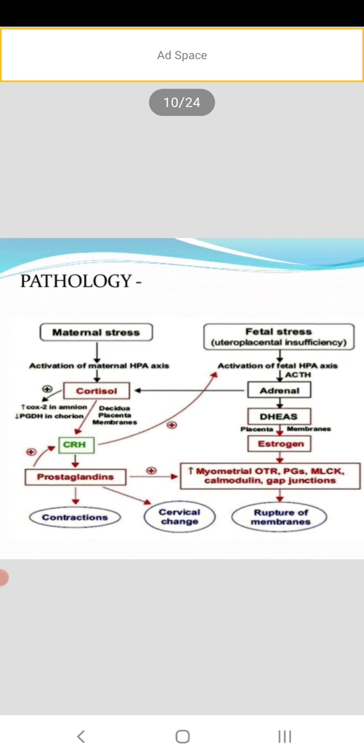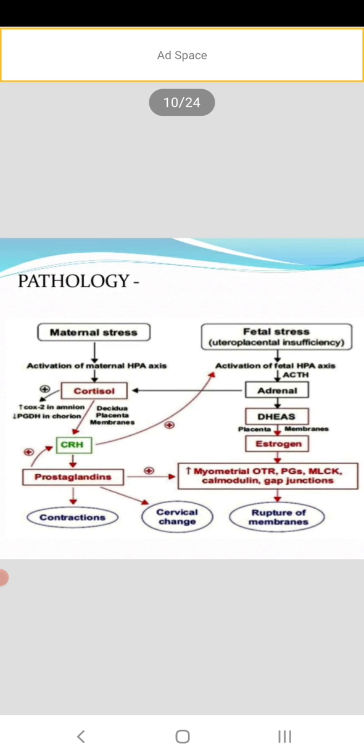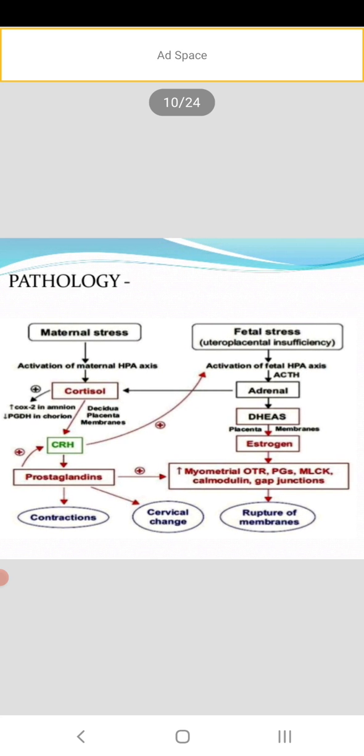Then coming to the pathology. In the pathology you can see maternal stress and fetal stress. Fetal stress occurs due to uteroplacental insufficiency. Then maternal stress causes activation of the maternal HPA axis. HPA means hypothalamic pituitary axis. Then the cortisol hormone will be released.